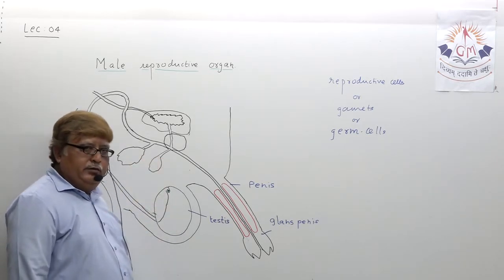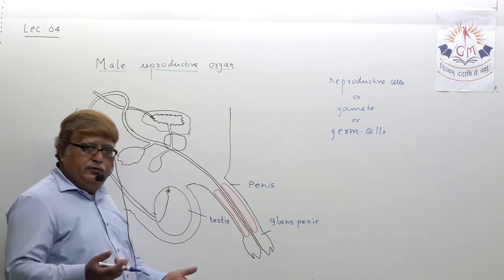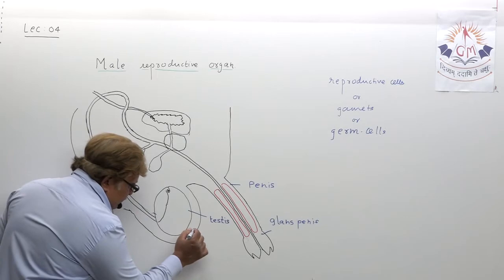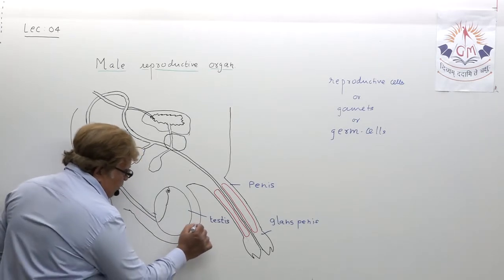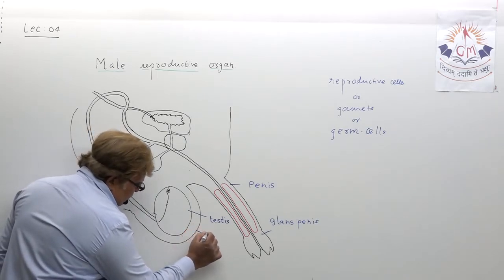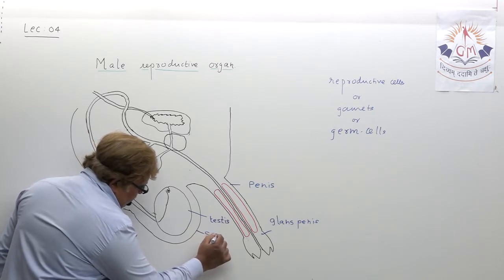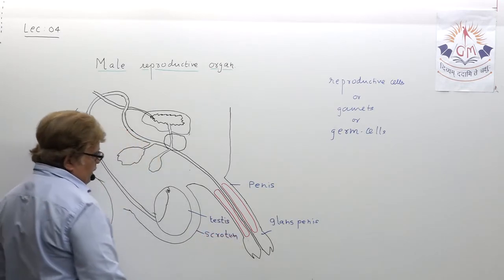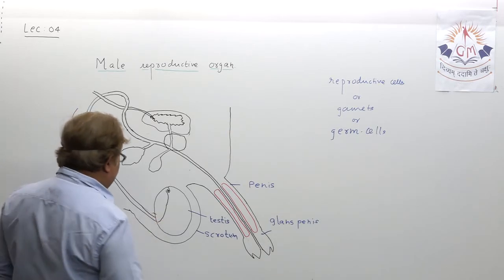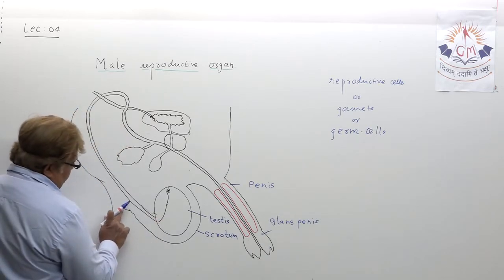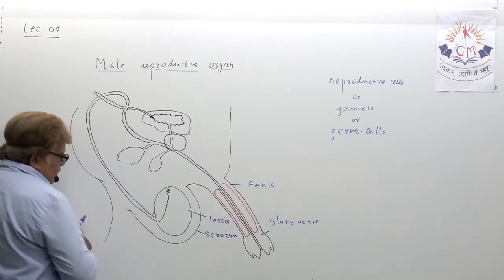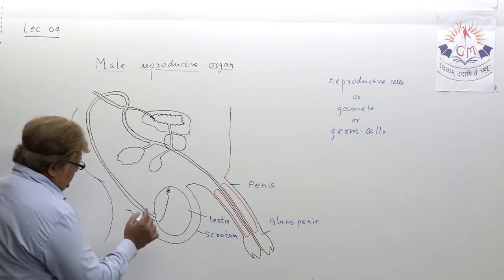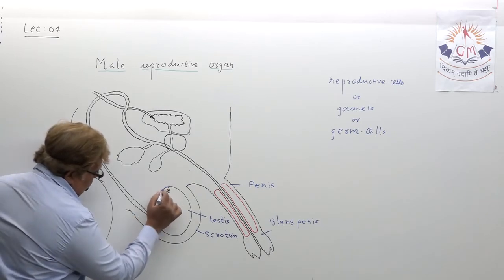So one testis is visible, otherwise, as all know, there is a pair of testes, and these testes are protected by a skin cover which is known as scrotum. This skin cover is known as scrotum. Why testes are inside the scrotum, that we will understand just now.